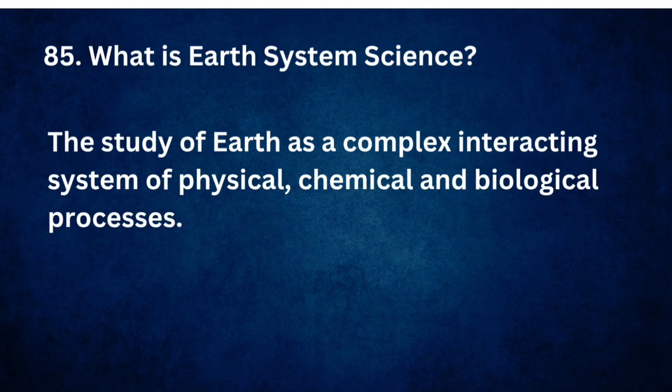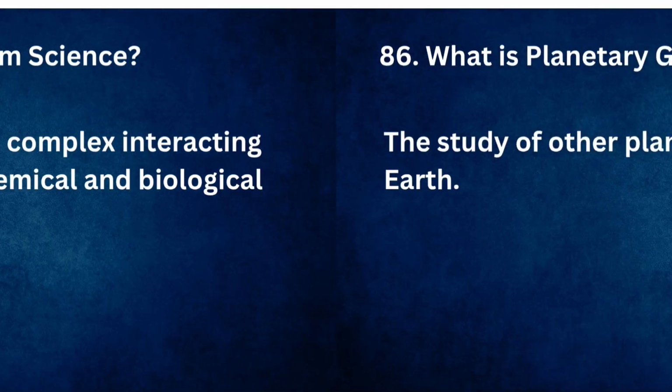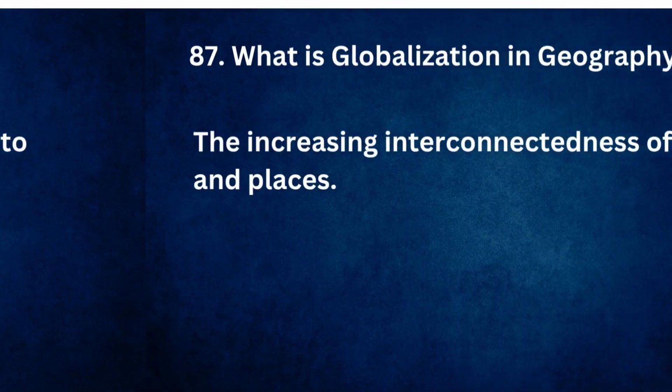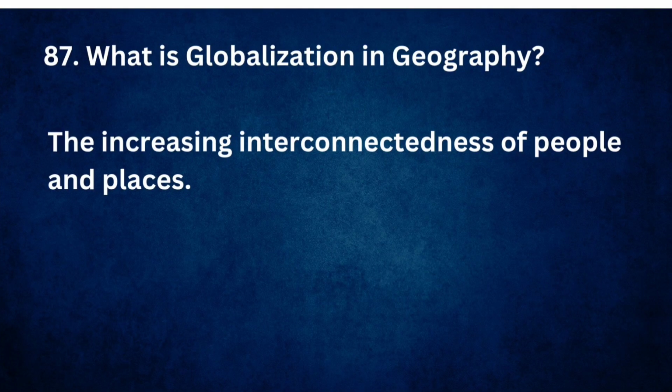What is Earth system science? The study of Earth as a complex interacting system of physical, chemical, and biological processes. What is planetary geography? The study of other planets in relation to Earth. What is globalization in geography? The increasing interconnectedness of people and places.